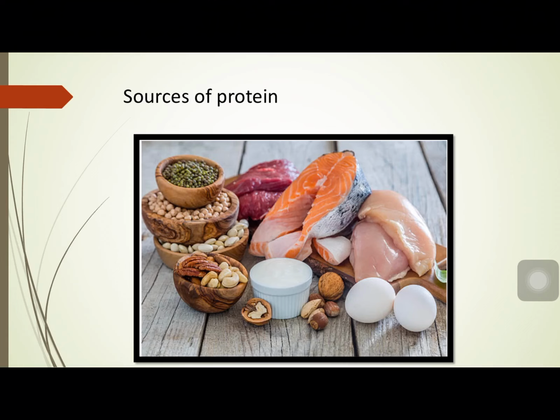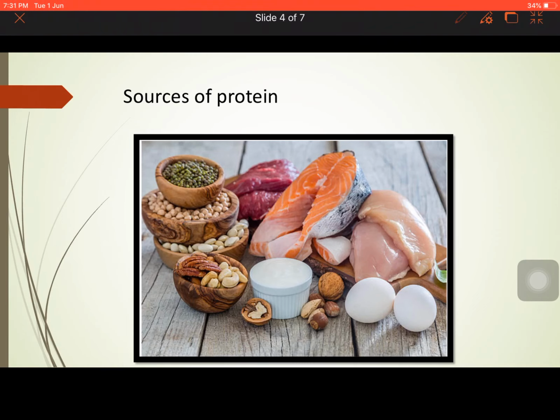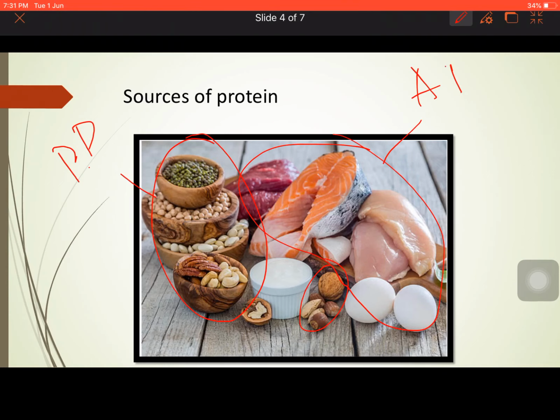Now, lean meat is a protein, that is chicken. It is a protein which is without fat, fatless. When we move on to red meat, it will be with fat. So, these are all plant proteins. This part is plant protein. These are all animal proteins, and this is milk or dairy products, milk products, right? So, these are plant proteins, these are animal proteins, and these are milk products.